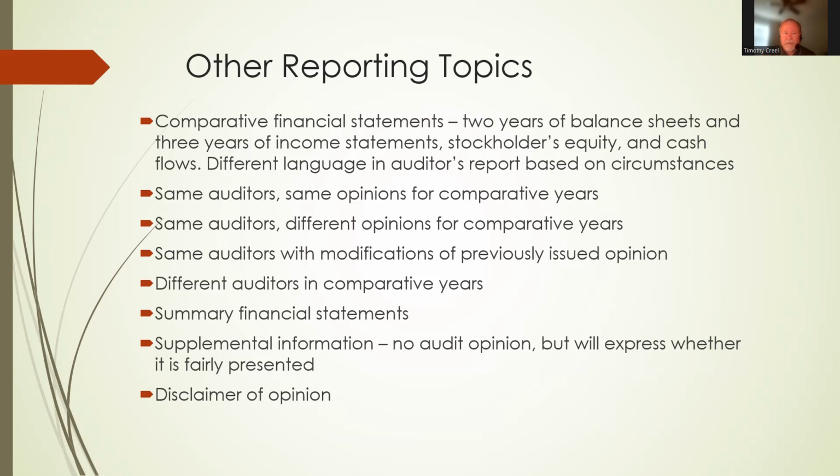Other reporting topics: comparative financial statements, 2 years of balance sheets, and 3 years of income statements, stockholders' equity, and cash flows. There is different language in the auditor's report based on the circumstances. Here are some examples of when you would have different language. Same auditor, same opinions for comparative years, so this would be pretty standard. Same auditors, different opinions over comparative years. Again, there would be some different verbiage based on this. Same auditors with modifications of a previously issued opinion. Again, some different verbiage.